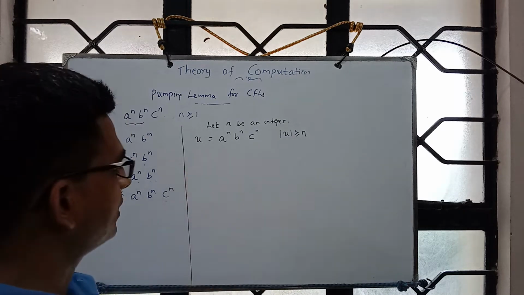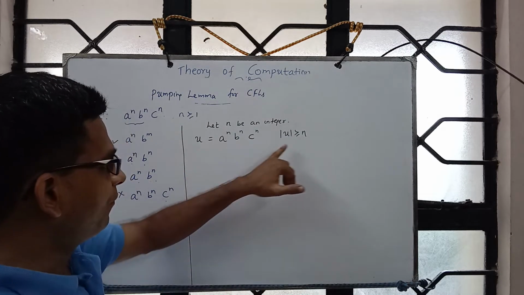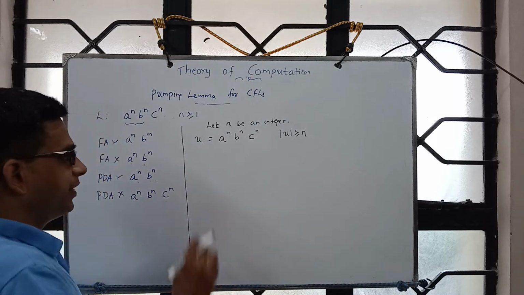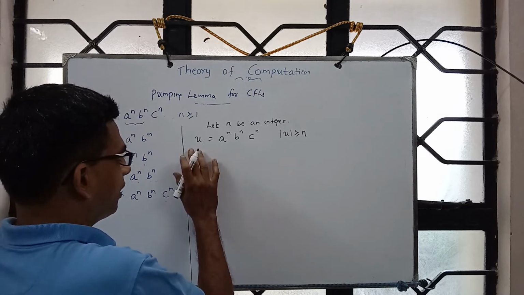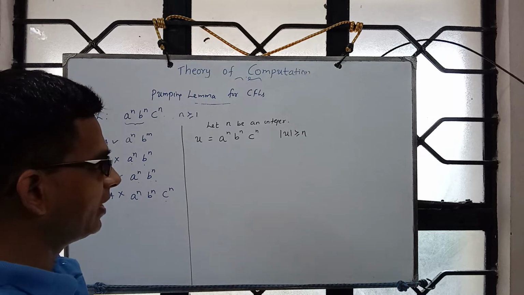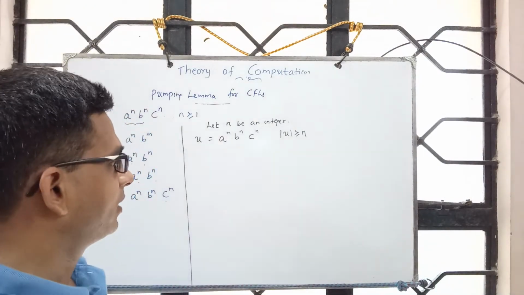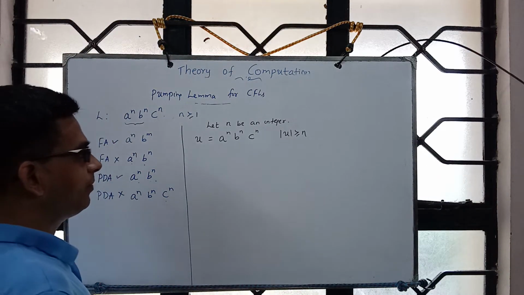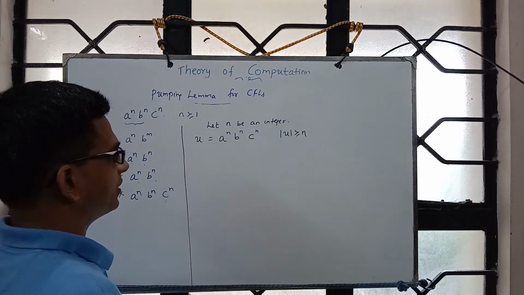That property is respected. We have to choose a string of length at least this. Now we have to come up with a decomposition. Whatever way we decompose, we should show that there is one i for which the string generated is not part of the language. Okay, so let n be an integer and u is this.